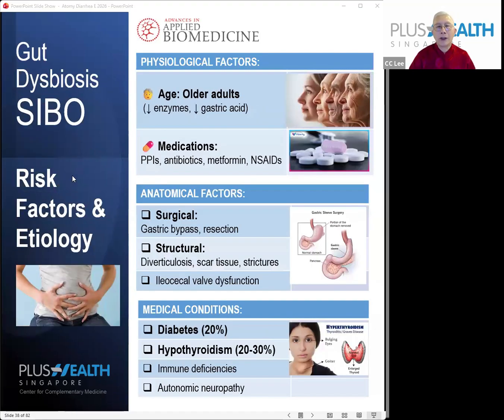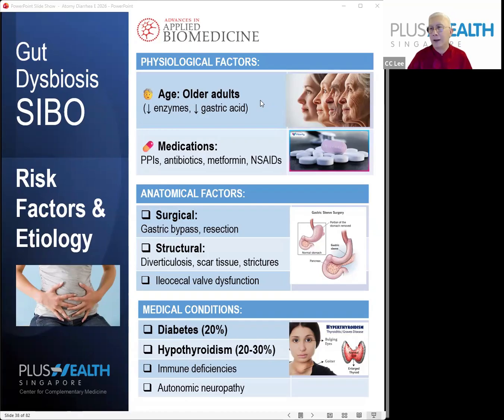Okay, what are the risk factors for this type of diarrhea, which is caused by bacterial imbalance or overgrowth in your intestine? Aging is a problem. As you age, our enzymes go down, our gastric acid goes down, our ability to digest goes down, and motility in our intestine slows down. Therefore, this is one of the major risk factors.